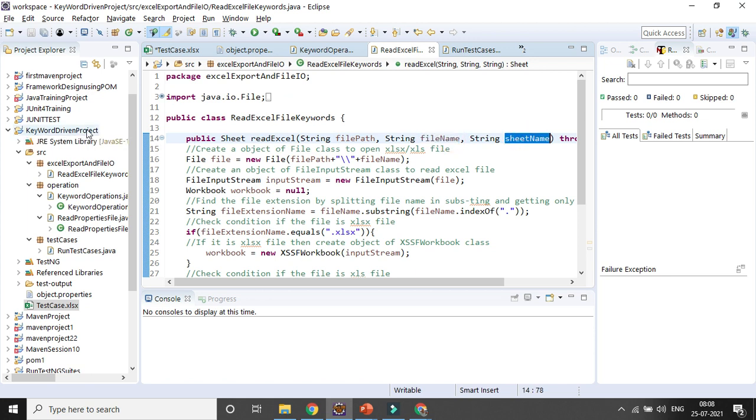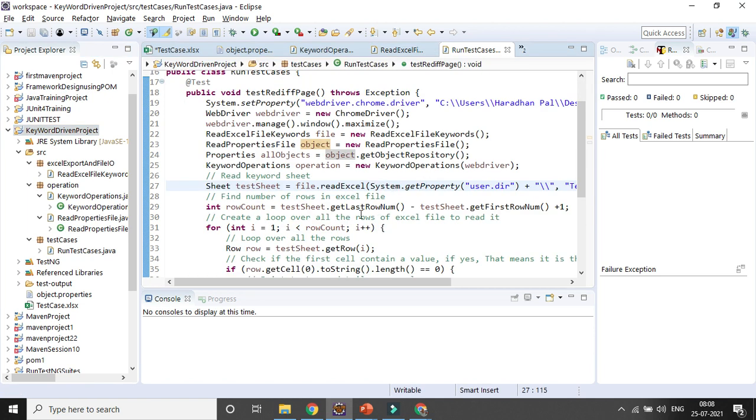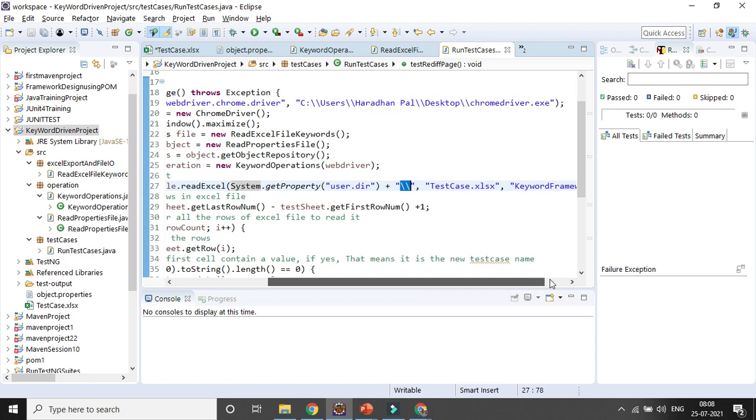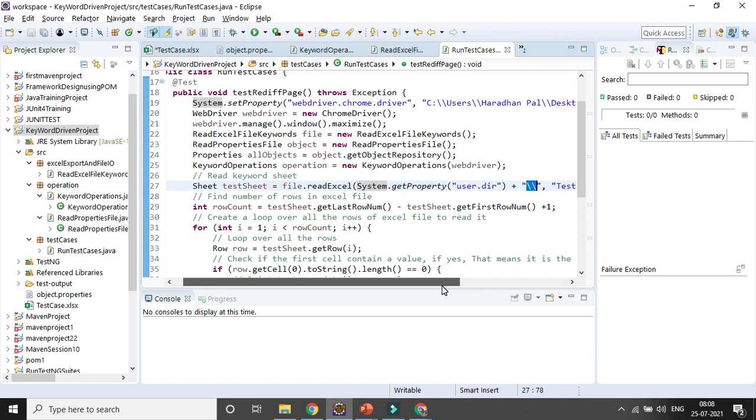So the file path is my project, which is System.getProperty user.directory, you can get the path, and we are concatenating it with the Excel file class and then the name of the sheet, right?